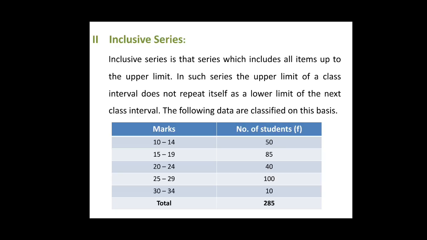In the table here, 10 to 14, 15 to 19, 20 to 24, etc. represent an inclusive series. Thus, all the items ranging from 10 to 14 are included in that class interval. Like students getting 14 marks will be included in the 10 to 14 class interval. Likewise, all the items ranging from 15 to 19 would be included in that class interval, and so on.